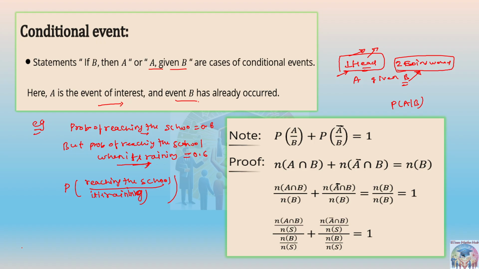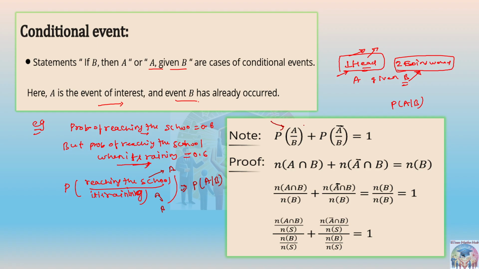Similarly, we can say that if this is the event A and this is the event B, we can say P(A/B), or P(A given B), or if B then A. So you will just remember it like this: probability of A given B, because given B means B has already happened.